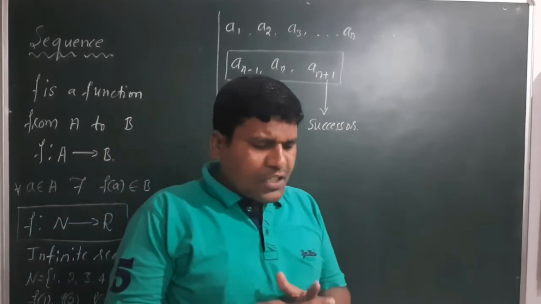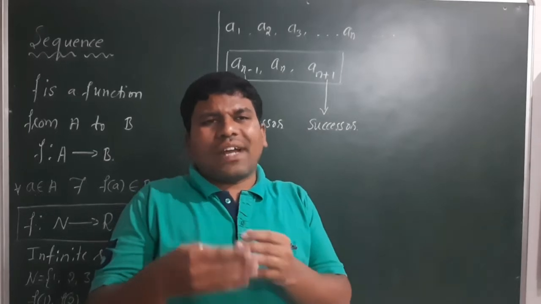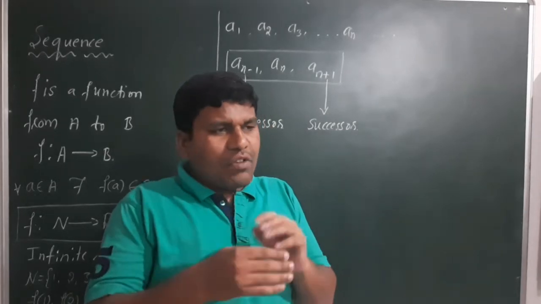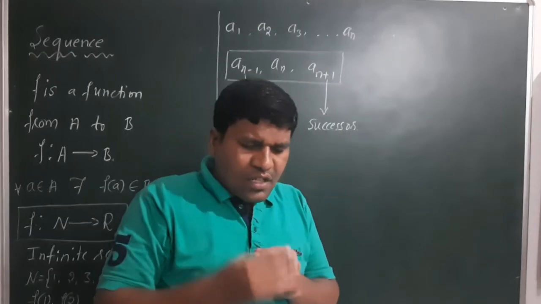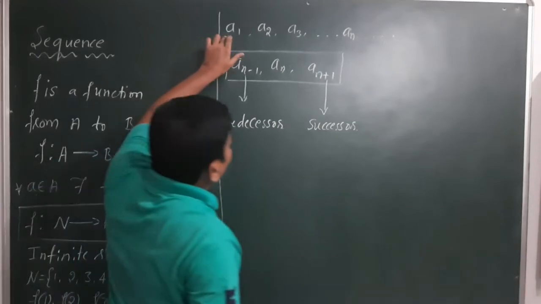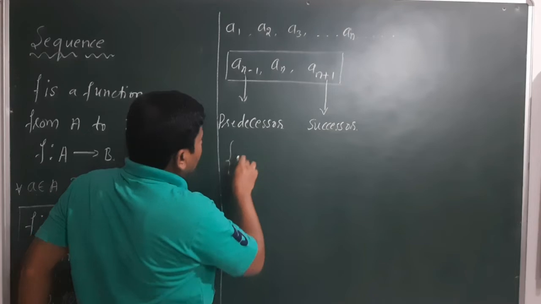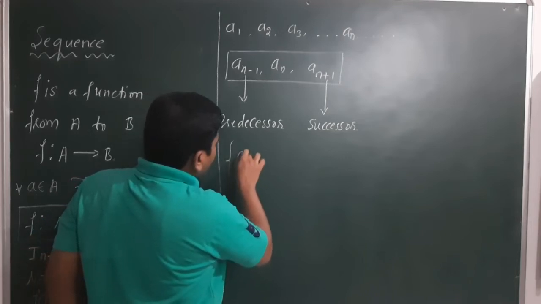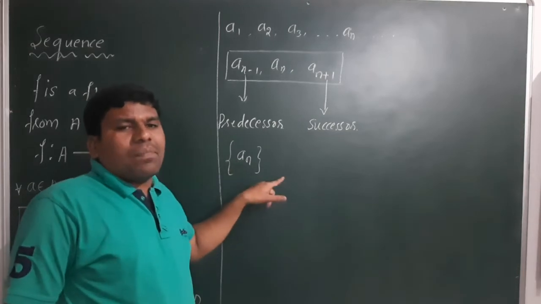Okay, but for our convenience, when you write a sequence, you have to write a1, a2, a3, an plus 1 and so on. Instead of writing all these terms, you can represent any sequence by the denotation an in a flower bracket.